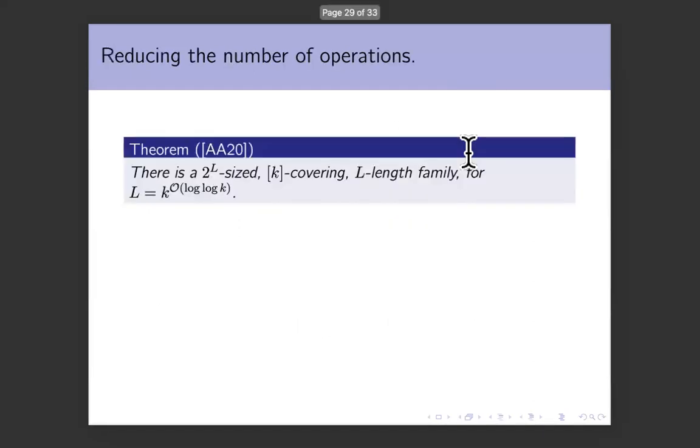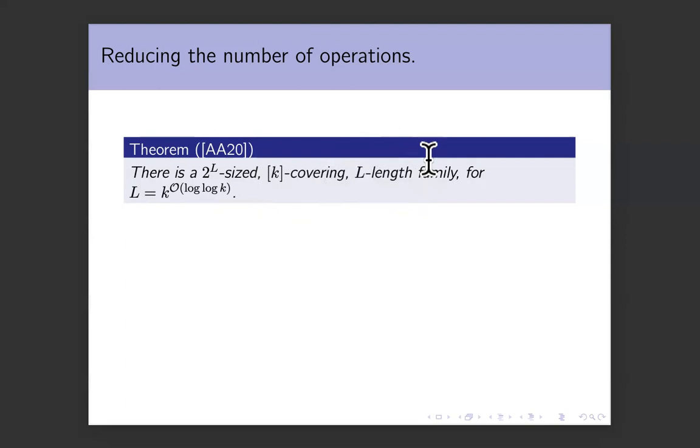The answer is to use a result from AA20. What they show is that for any parameter K, if you define L like this, then you can have a 2 to the L sized K covering family of length L vectors. Okay.